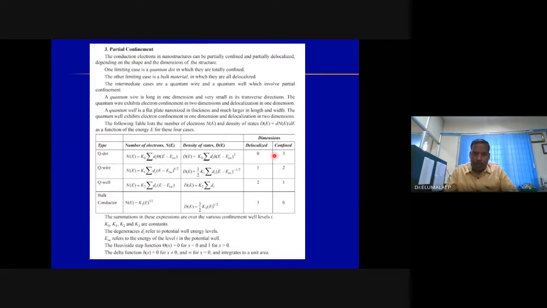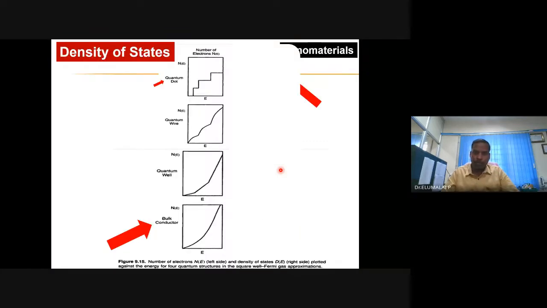And quantum dots, as we know, in all the 3 dimensions or directions, the charge carriers are restricted for their mobility. It is highly confined and there is no delocalization. But in the bulk, there is no confinement and delocalization is available in all the 3 dimensions. In other cases, depending on the nanostructure or nanowire, either one direction or 2 directions are restricted or moving.